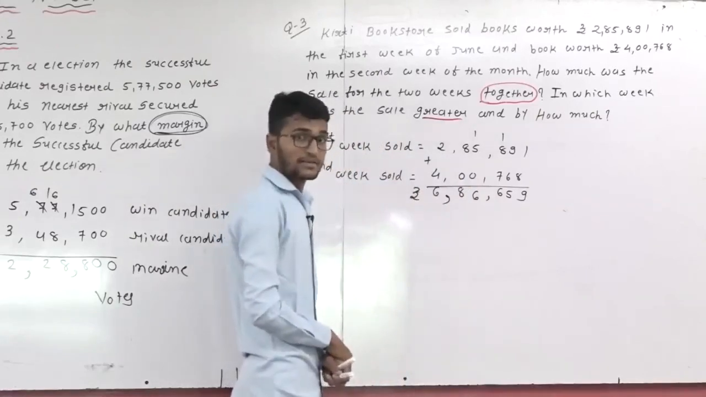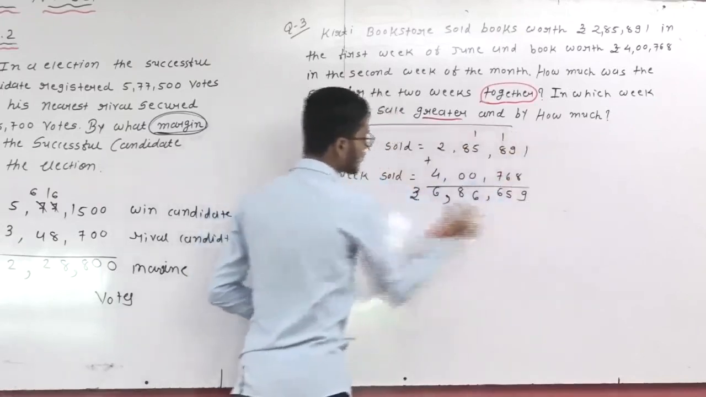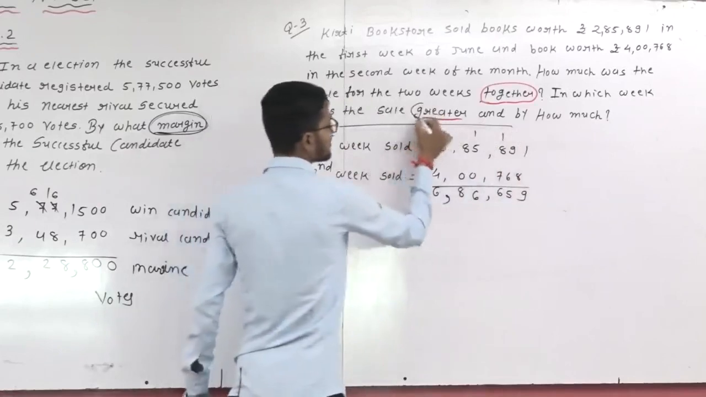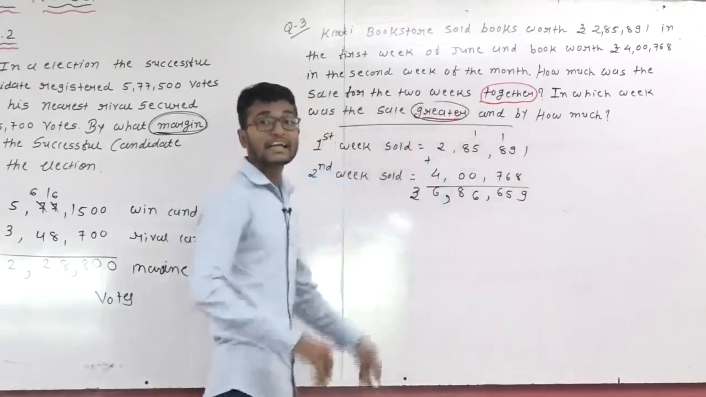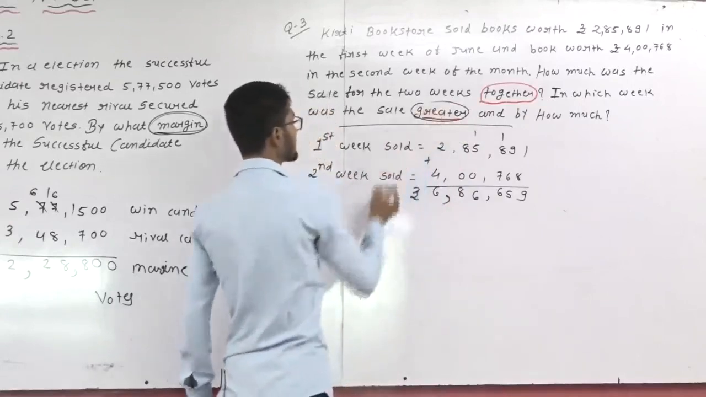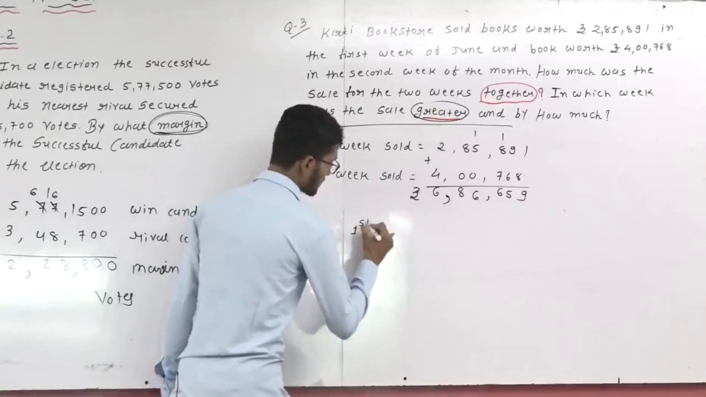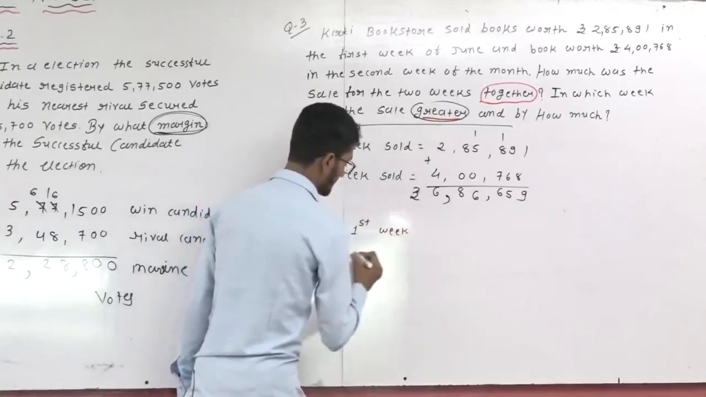6,86,659. Right? Two weeks together. This one is the two weeks together answer. But our second question is: in which week were the sales greater? In which week greater sales? If we have to find greater sales, this means subtraction. So first week, same, and the second week.